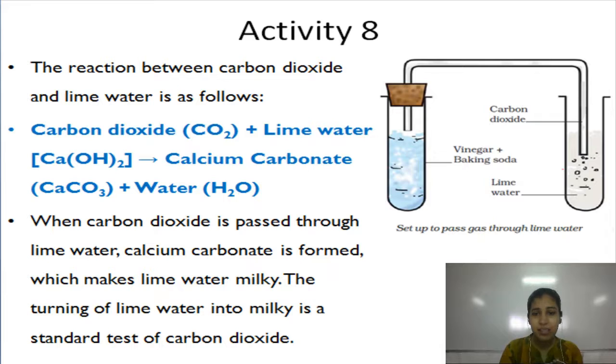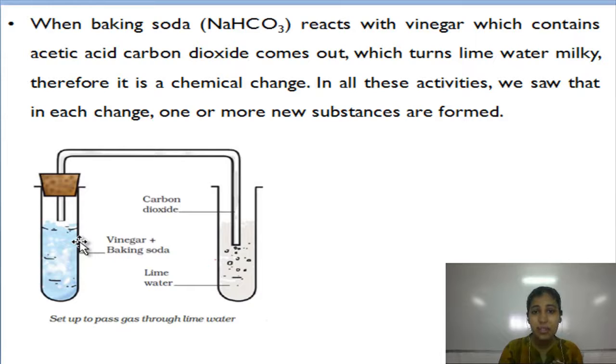When carbon dioxide is passed through the lime water, calcium carbonate is formed, which makes the lime water milky. The turning of lime water milky is a standard test of carbon dioxide. So, in this reaction, new substances are formed. When baking soda reacts with vinegar, which contains acetic acid, carbon dioxide comes out, which turns the lime water milky.